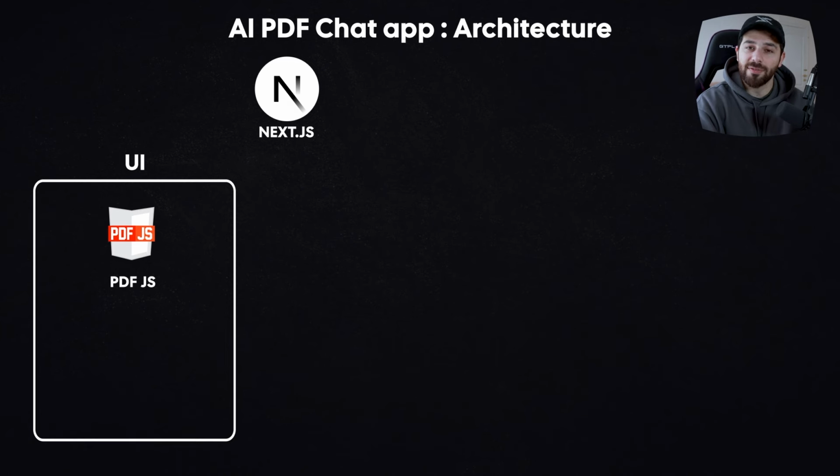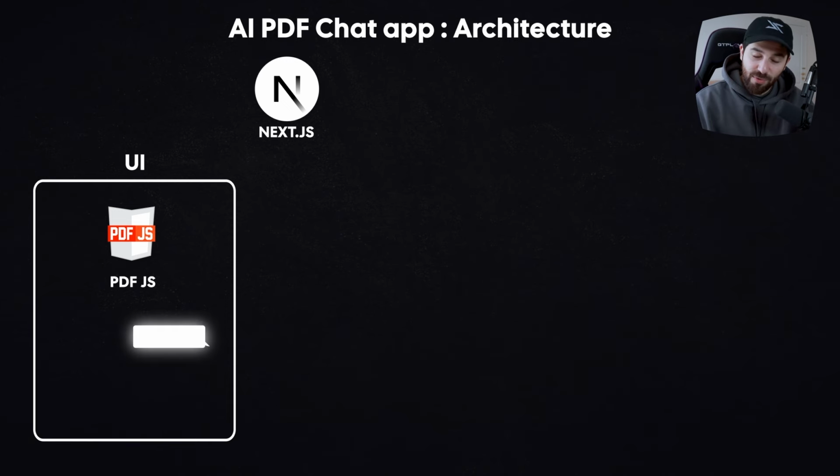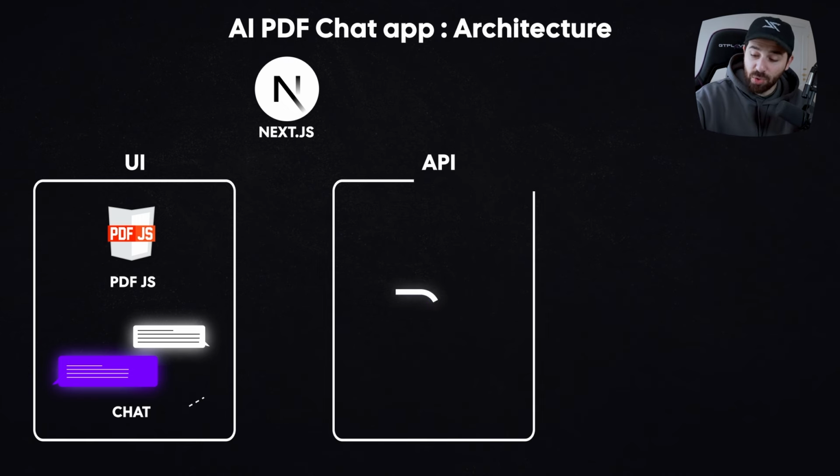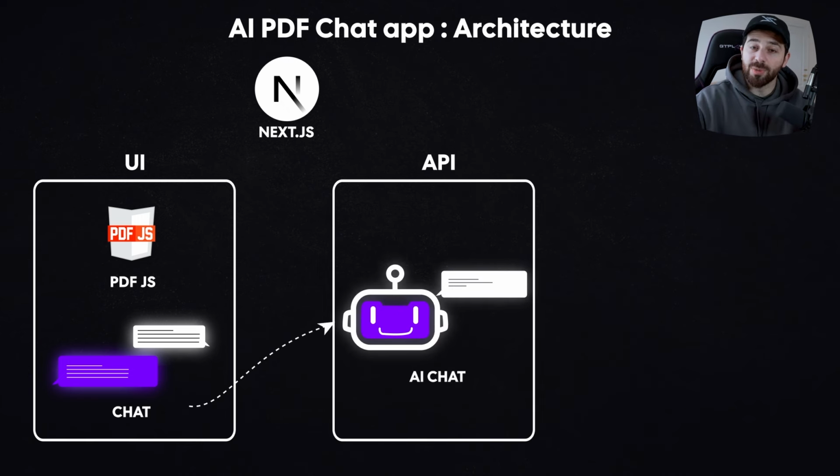I'm going to do all of it on the client side, actually, to make it simpler and faster. I'm going to use a library called PDF.js. It allows me to extract all the text from it. I'm going to store that in a string. Then whenever the user asks a question to the chat, I'm going to take that PDF text together with that question and send that to an API endpoint that is going to be responsible for the chatting.